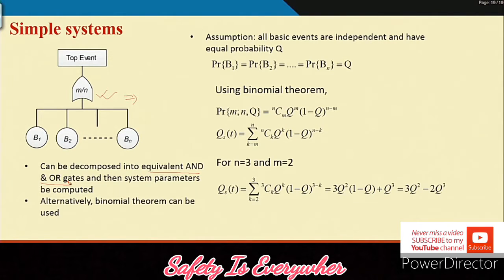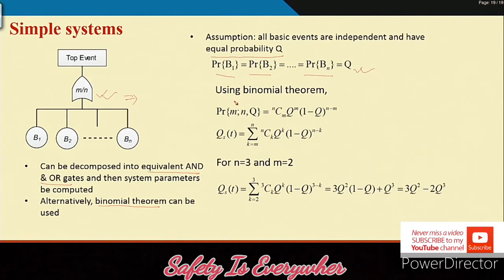So, here we will just show another approach, basically using the binomial theorem. In order to use the binomial theorem, we will assume that all the basic events are independent and have equal probability q. That means probability of B1 equals probability of B2 equals probability of Bn equals q, where q is basically the component level unavailability. Okay.